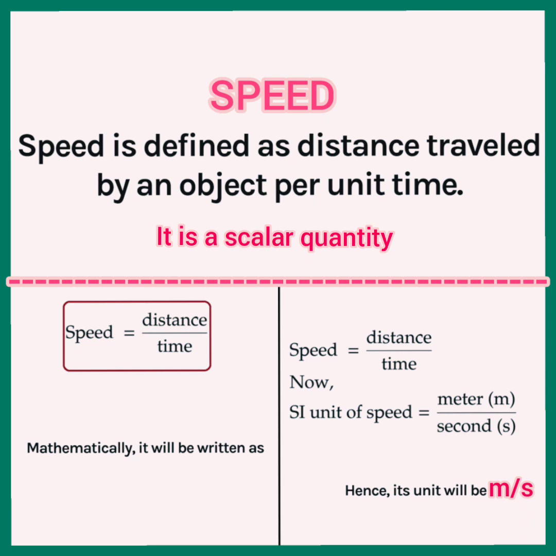Mathematically, its formula is distance upon time and its SI unit is meter per second because the SI unit of distance is meter and the SI unit of time is second. So, meter upon second is meter per second.